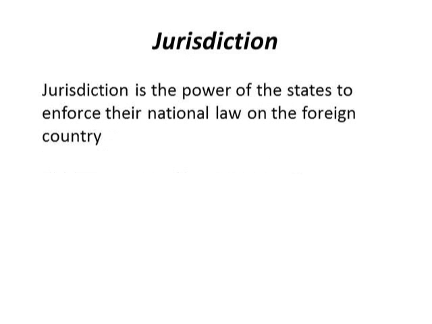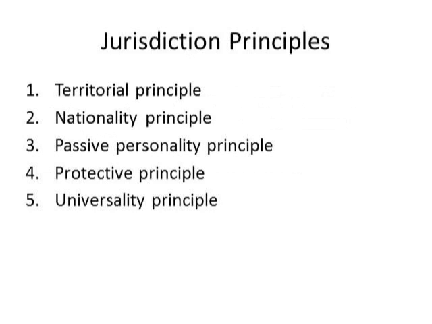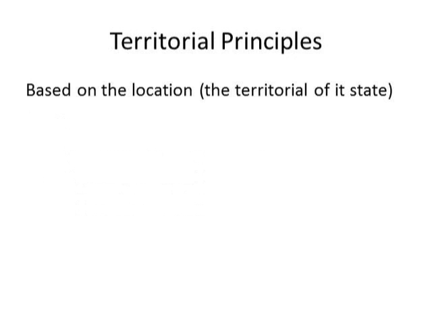Jurisdiction is the power of the state to enforce the national law on a foreign country. Jurisdiction has 5 principles. They are the territorial principle, nationality principle, passive personality principle, protective principle, and universality principle. The territorial principle is based on the location of the territory of the state. It means the law only works in that country or state.